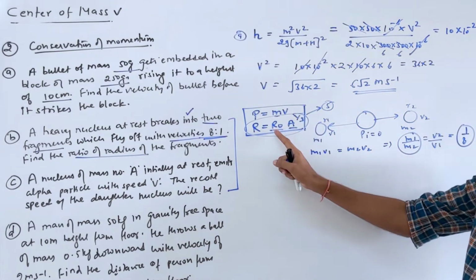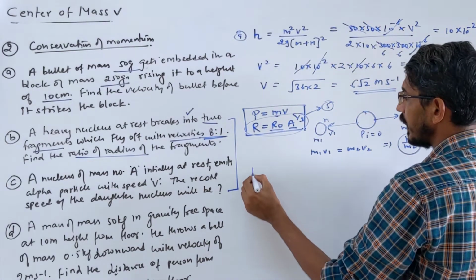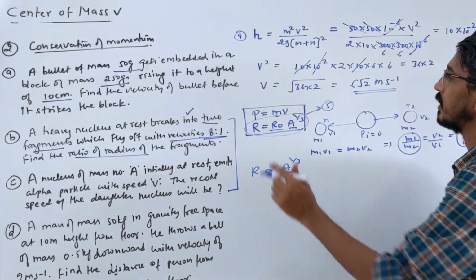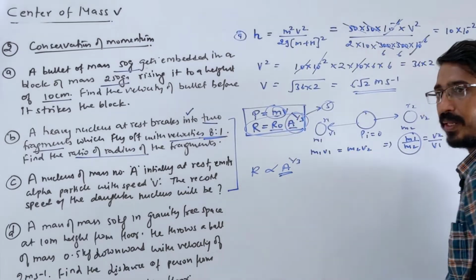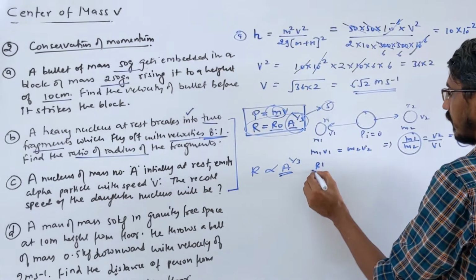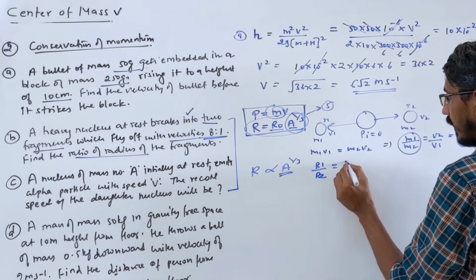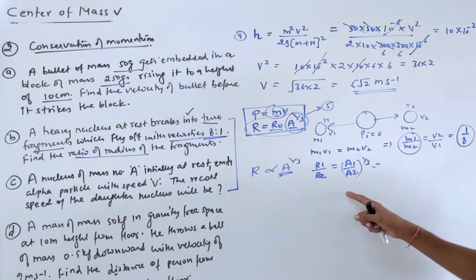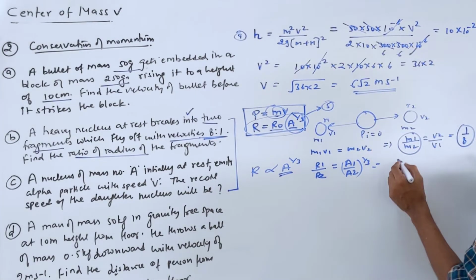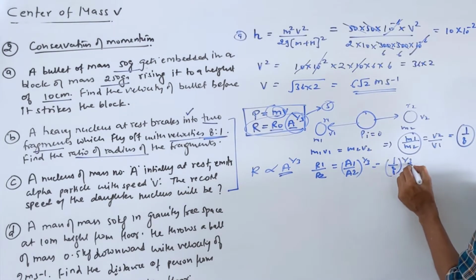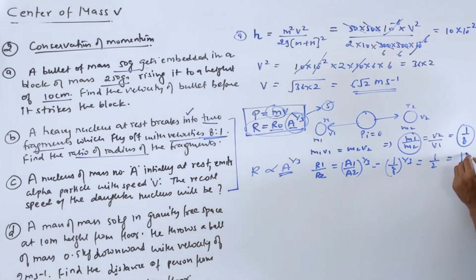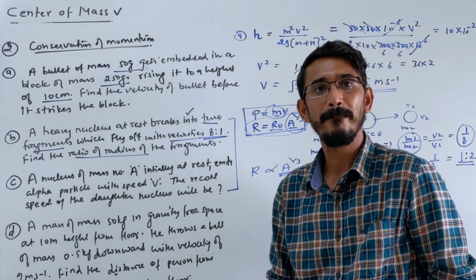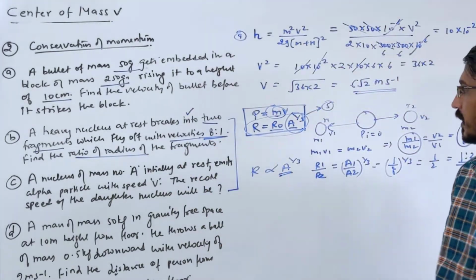Now use the nuclear chapter formula: the radius is proportional to A power 1/3. A is again the mass number, the same thing as mass. So radius r1 by radius r2 should be equal to a1 by a2 power 1/3. And a1 by a2 means mass 1 by mass 2, which is 1/8. So 1/8 power 1/3 means 1/2. That's the answer. A very important problem like this. Okay, a little simple problem, next one.